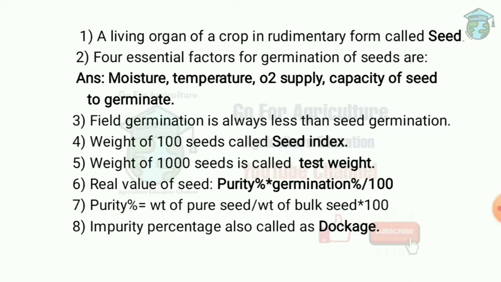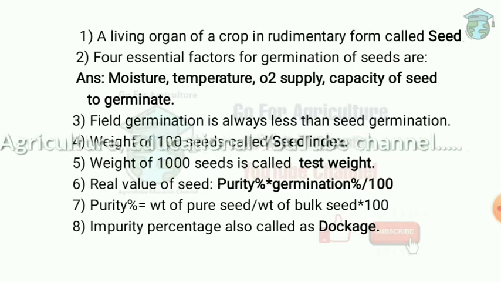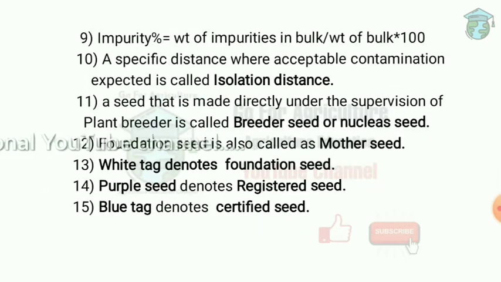So if real value of seed is less than 70%, then the seed is not preferred. If it is more than 70%, then it is preferred. Impurity percentage is also called dockage. So here is the impurity percentage formula. Weight of impurities in bulk divided by weight of bulk into 100.